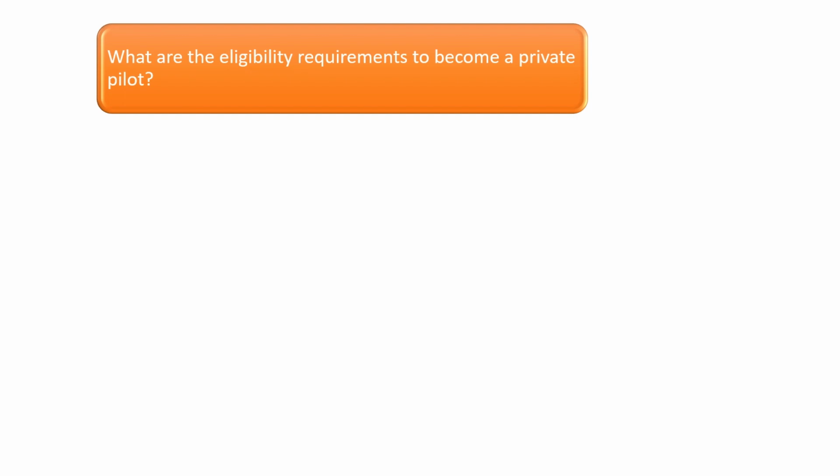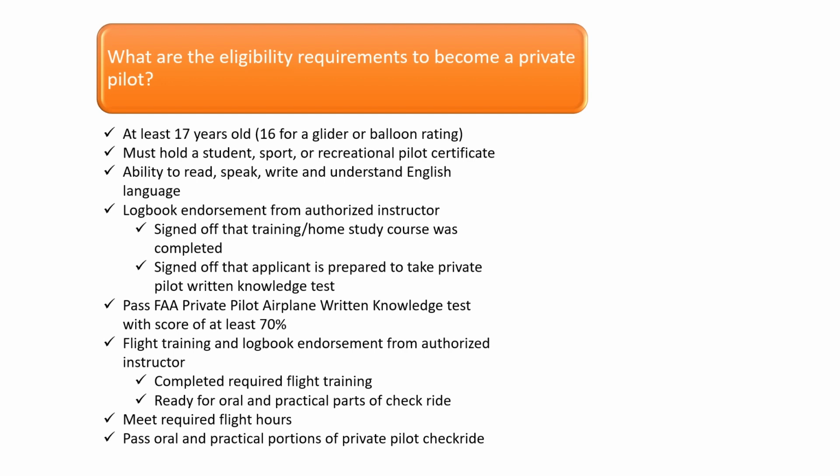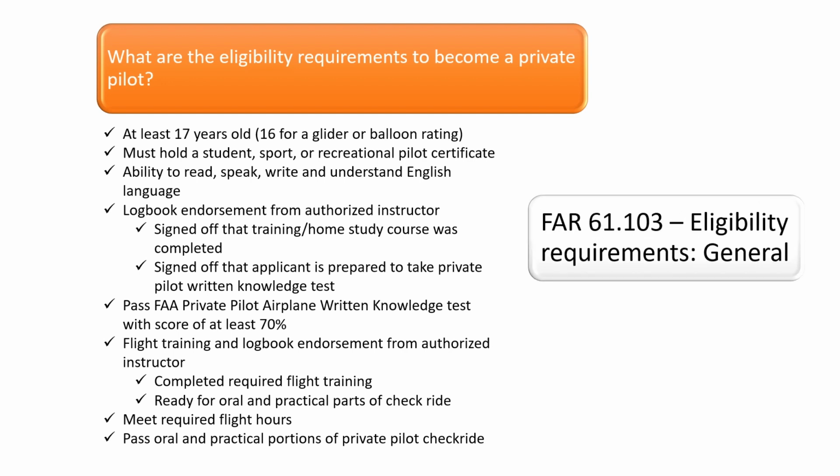Eligibility requirements for the private pilot certificate are spelled out in FAR Part 61.103. To be eligible, a pilot must be at least 17 years old, 16 for a glider or balloon rating, and must hold a student, sport, or recreational pilot certificate. The applicant must also be able to read, speak, write, and understand the English language. To be eligible for a private pilot license, the applicant must complete required ground school, fulfill the required flight hour requirements, and pass the written knowledge test as well as successfully completing the private pilot Checkride.